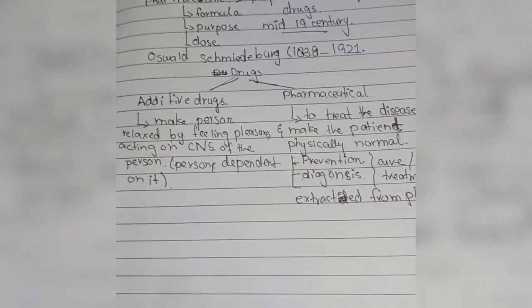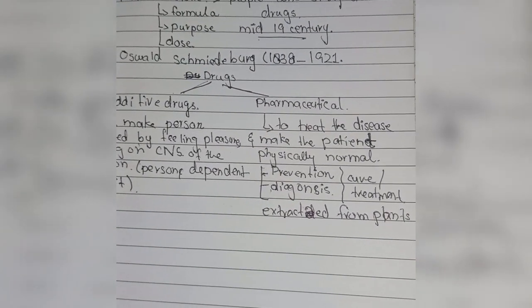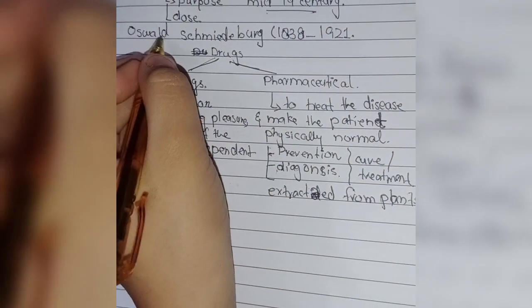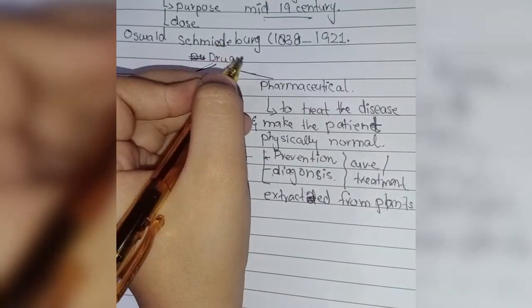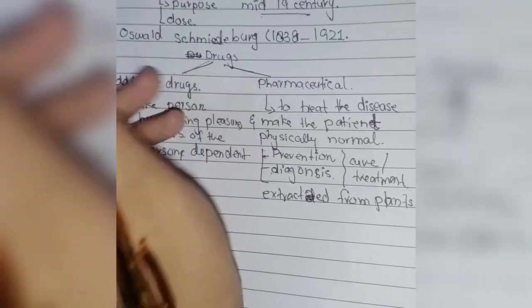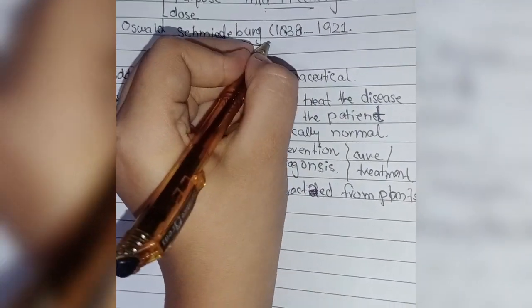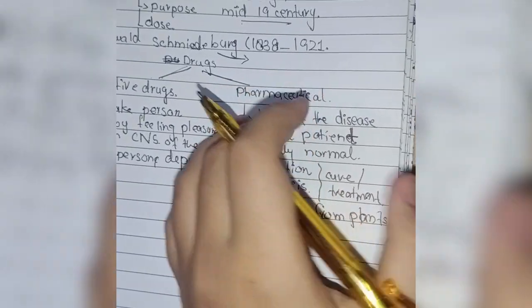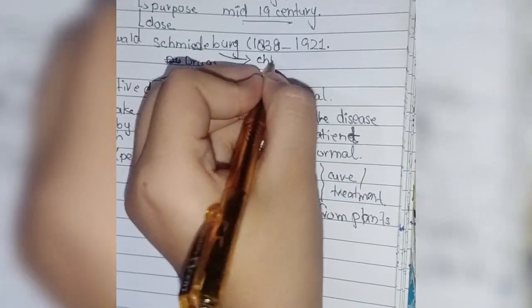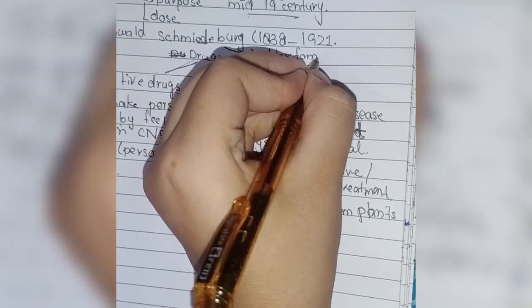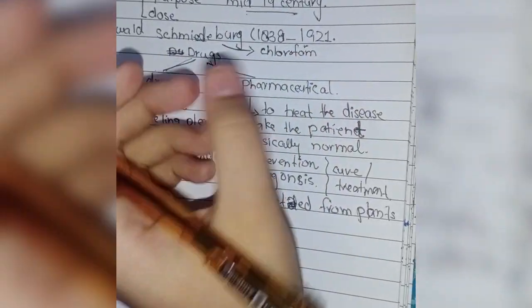Okay, so one more point should be added. The founder of modern pharmacology first studied the pharmacology of chloroform. Now what is chloroform?